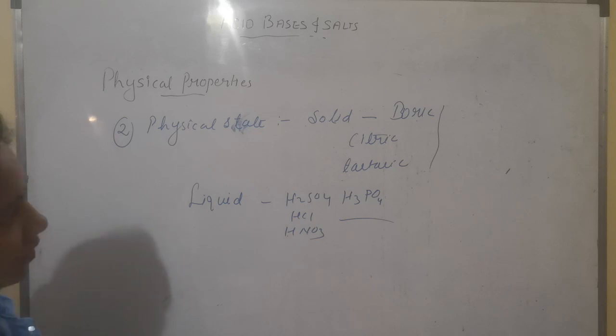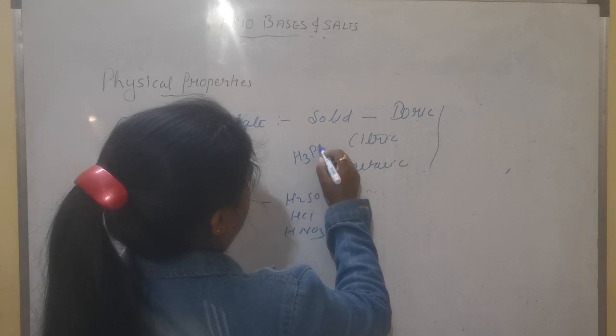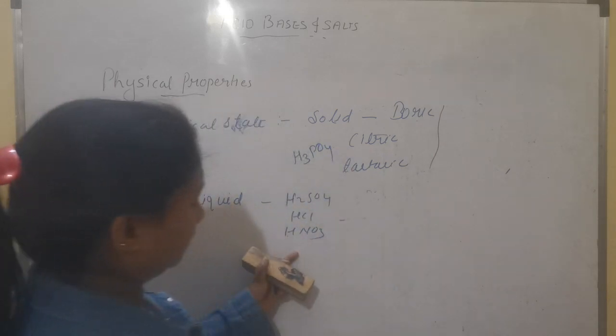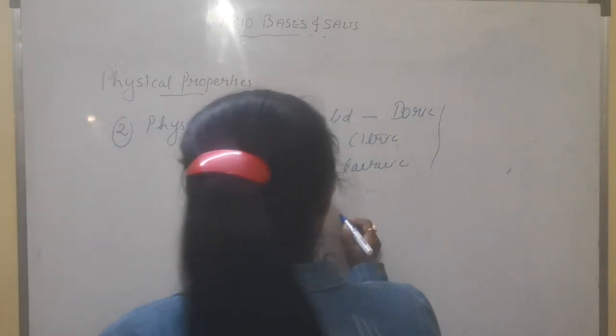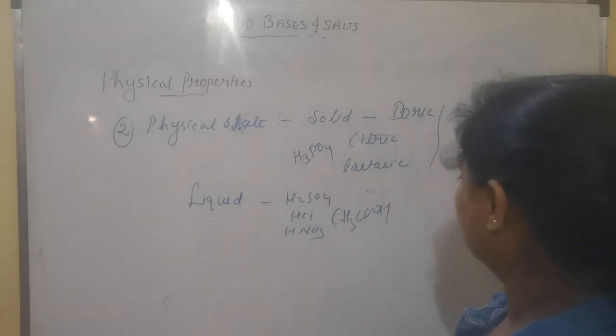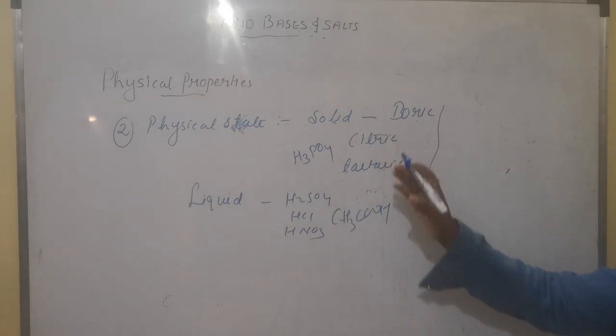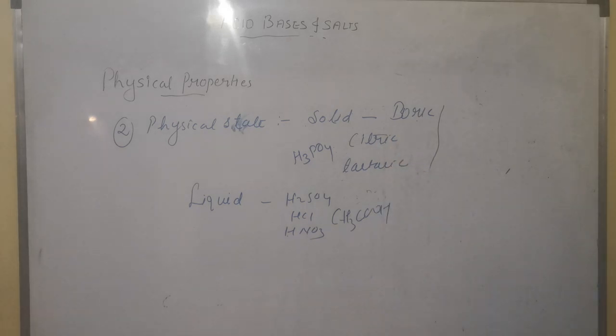So phosphoric acid, I think it is solid. It comes in this category. And you could take another acid like acetic acid, which is liquid. So these are some of the examples of solid and liquid acids.